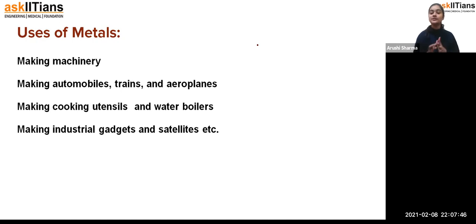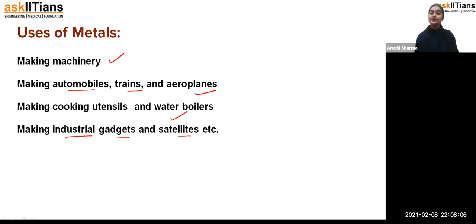So that's how we use metals according to their physical properties, and somewhere with the help of their chemical properties as well. Like making machineries, automobiles, trains and aeroplanes, obviously cooking utensils and water boilers, industrial gadgets and satellites.